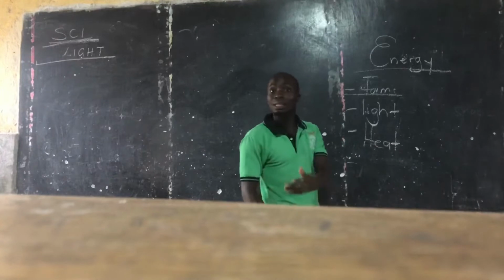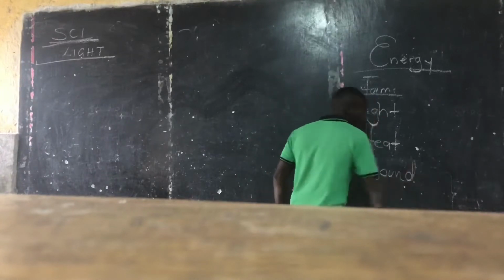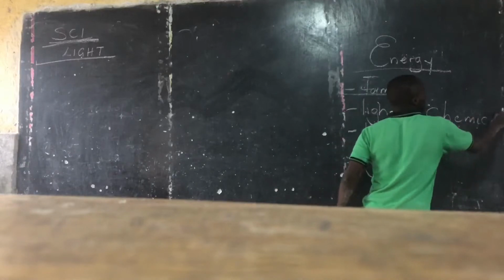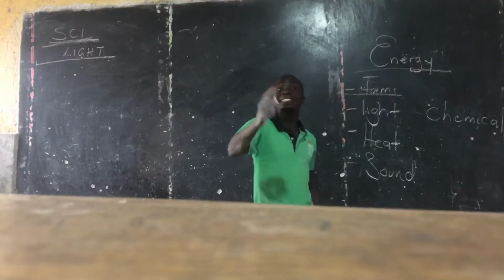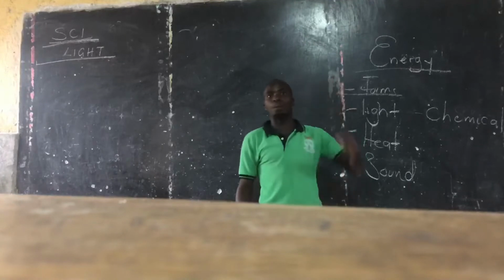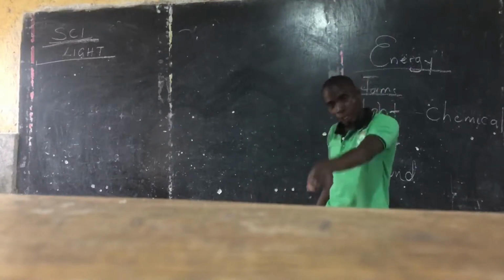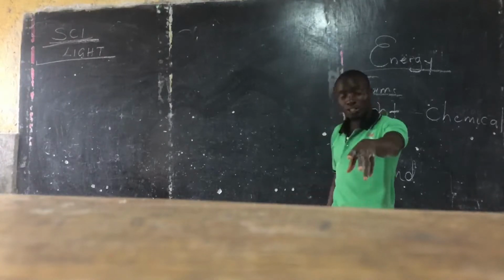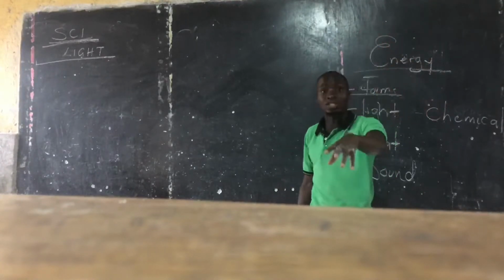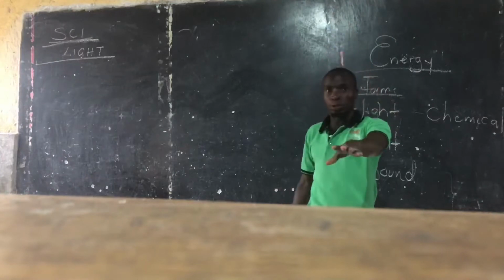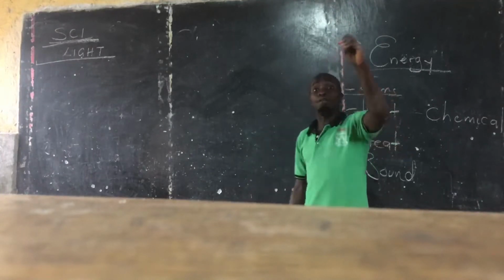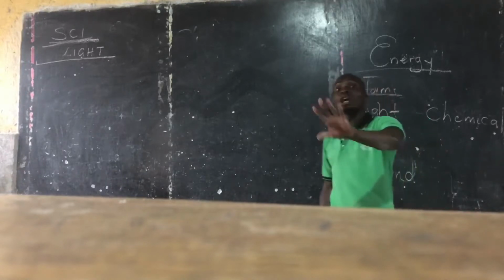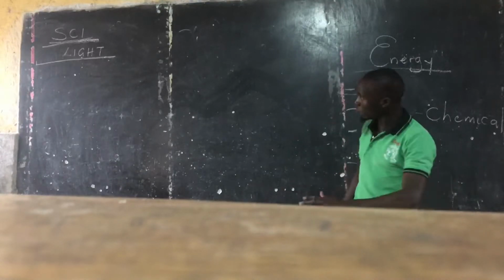We have sound as a form of energy. We have chemical as a form of energy. We have very many forms of energy. In primary 6, you discussed sound energy, the form of energy produced by the vibration of objects. In primary 7, we discussed light energy and electrical energy. In primary 5, you discussed heat as a form of energy. But unfortunately, we were affected by COVID-19. So let's repeat these again.